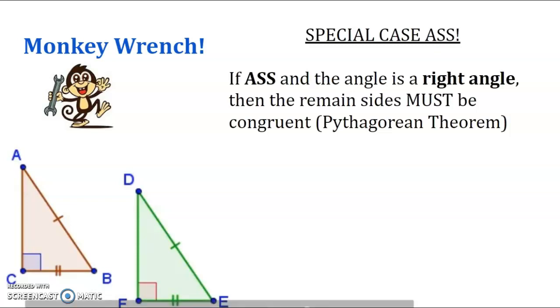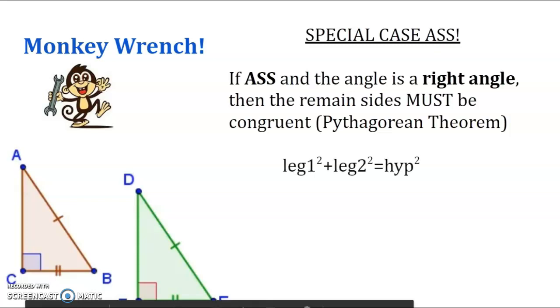How do we know that? The third side is one we do not know. We don't know the third side here, and we do not know the third side here. But we can use the Pythagorean theorem, which says leg 1 squared plus leg 2 squared is equal to hypotenuse squared. That's the Pythagorean theorem that you should have learned last year.